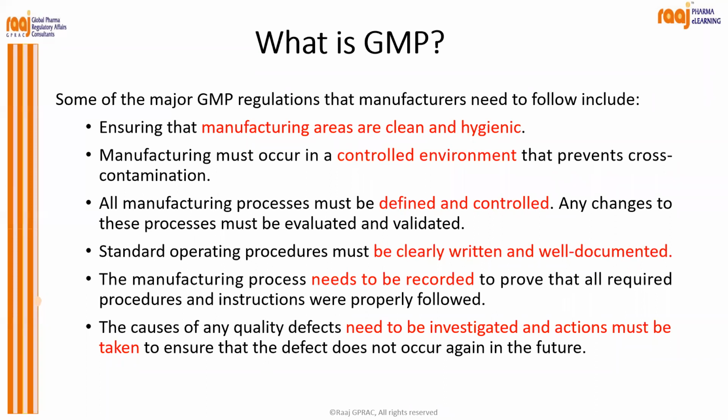We should have a controlled environment. Then we should have defined and controlled manufacturing processes. And if you make any changes in the process, it has to be validated again. The change control and the CAPA system should be well in place. Then SOPs must be clearly written and well documented. Then the manufacturing process has to be recorded. As I said, the flow chart and the critical points, everything should be identified.